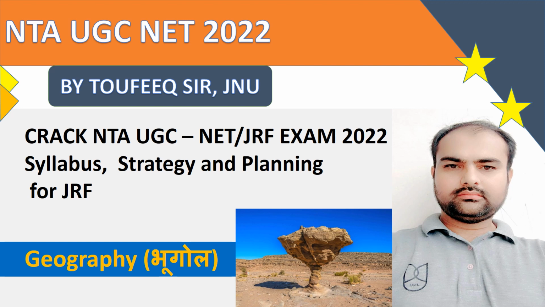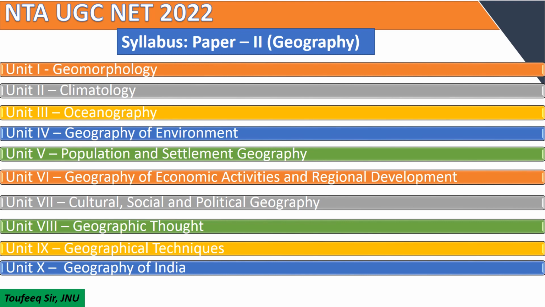As we know, geography is one of the subjects opted for by a good number of UGC NET JRF examination aspirants. As you are seeing on the screen, this is the latest Paper 2 Geography syllabus. The whole syllabus is divided into 10 units, and it is further divided into headings and subheadings so that candidates can easily understand the subject matter of each unit.